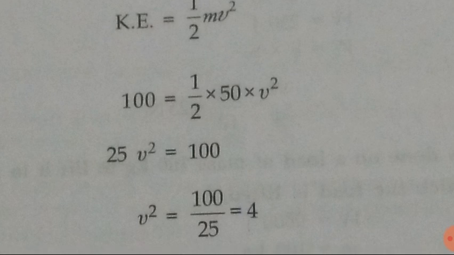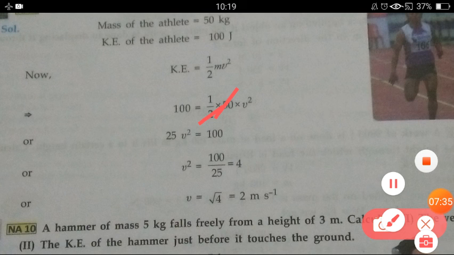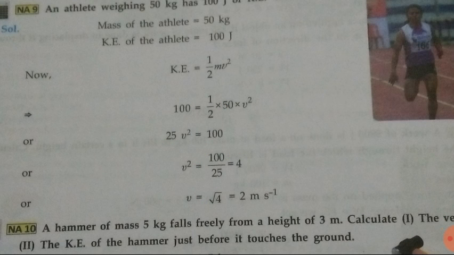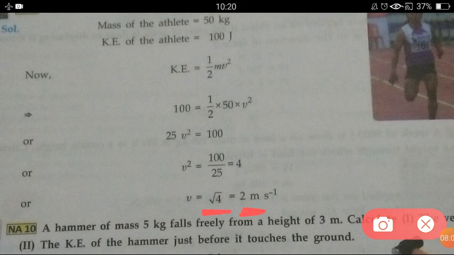Here, with 2 we will cancel 50, so we get 25. So on one side we get 100, on the other side we have 25 v square. So we can write v square equals 100 upon 25. When we divide 100 by 25 we get 4. So here we are getting v square equals 4. If we want to remove the square from v, we have to find the square root. So the square root of 4 is 2 meter per second. So this is the velocity.